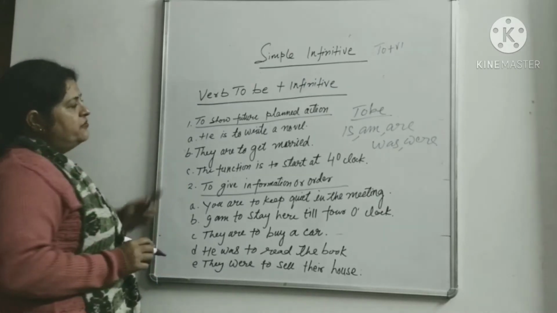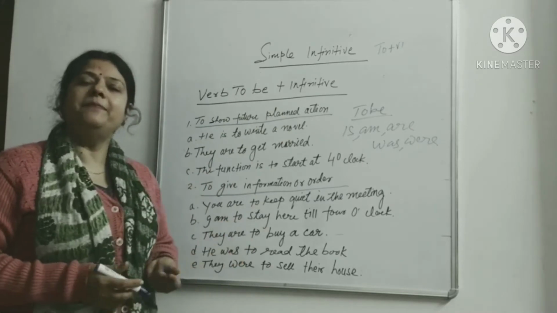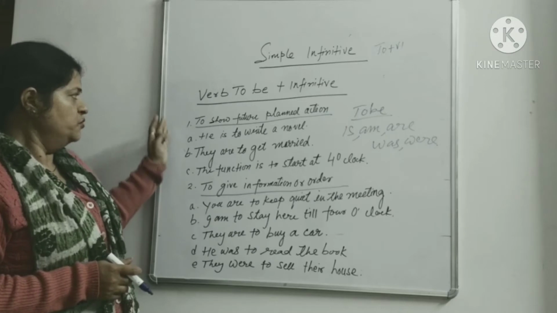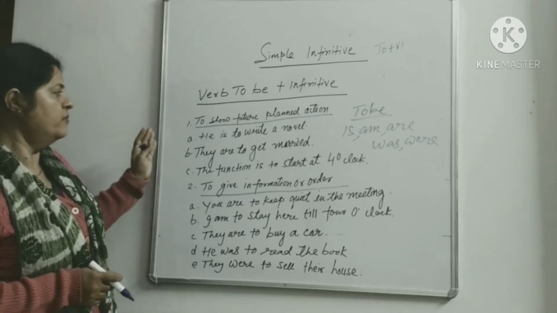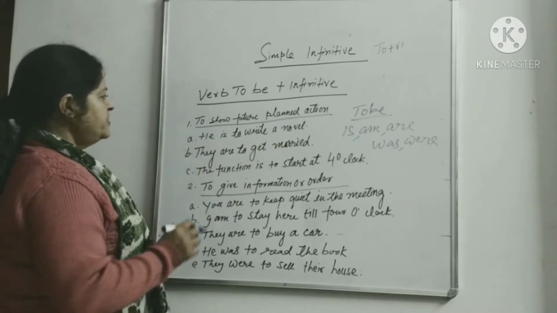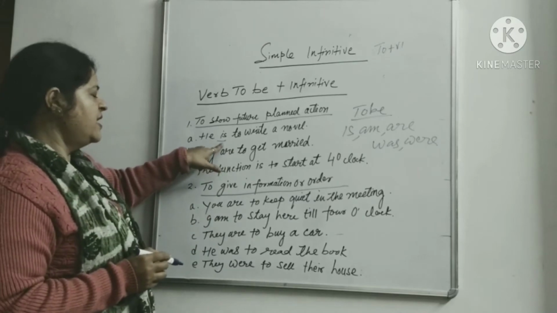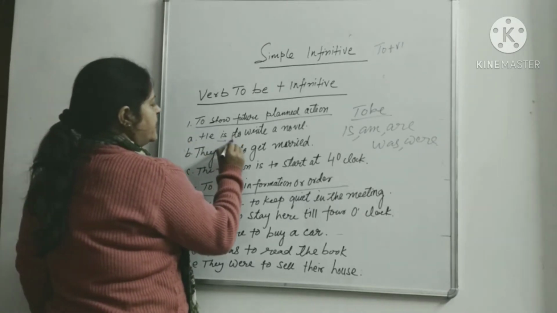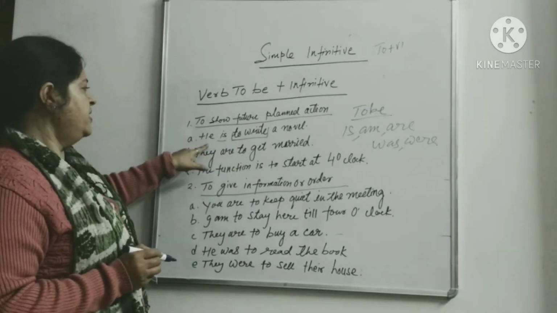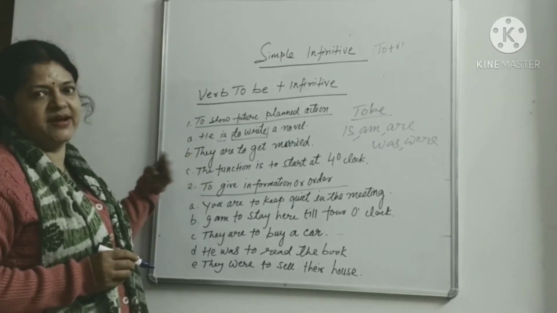So the first thing which I have taken is to show future planned action. When we plan something for the future, we can use it in the active form like this: He is to write a novel. Here we see the formation: we have taken the to be verb "is", and after "is" comes "to write". This is an infinitive, a simple infinitive. He is to write a novel. This shows a future planned action.